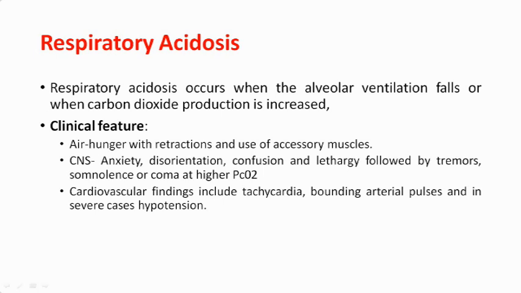The clinical features include air hunger with retraction and use of accessory muscles. In the CNS you may find anxiety, disorientation, confusion, lethargy followed by tremors, somnolence, coma at higher PCO2. Cardiovascular findings include tachycardia, bounding arterial pulse, and in severe cases hypotension. So respiratory acidosis may cause CNS, cardiovascular and other complications.